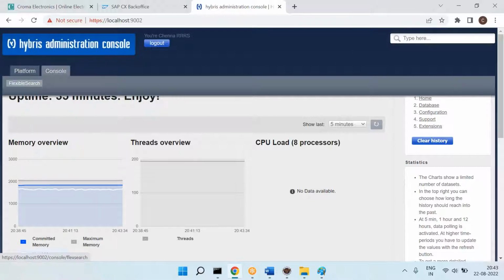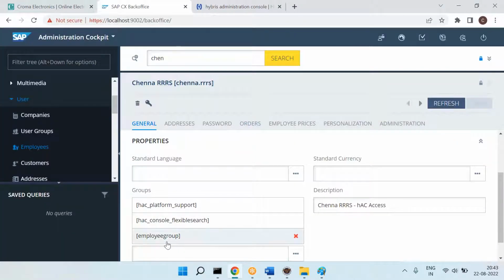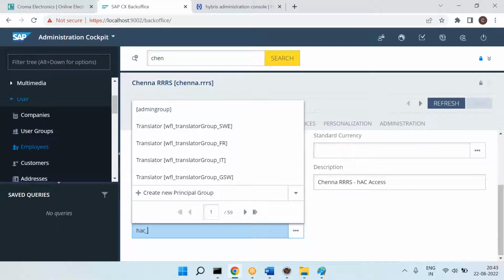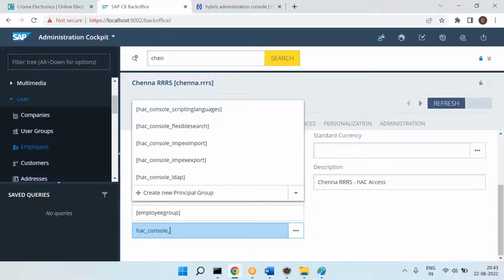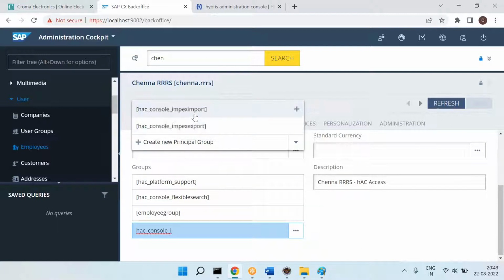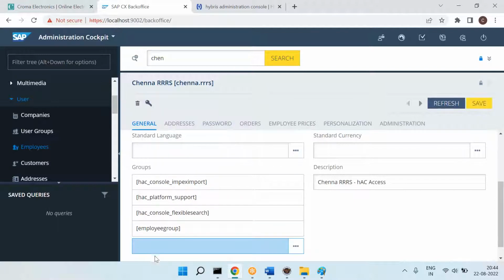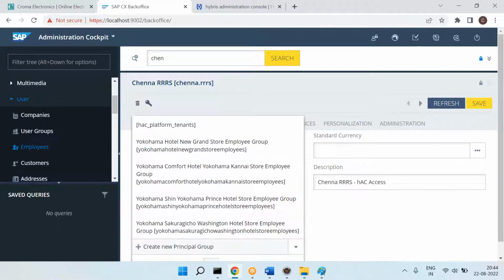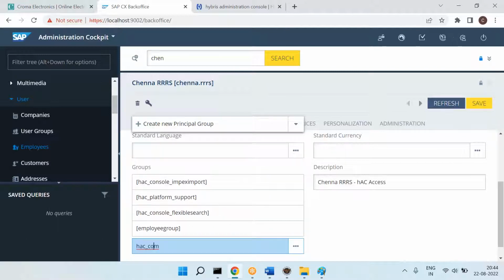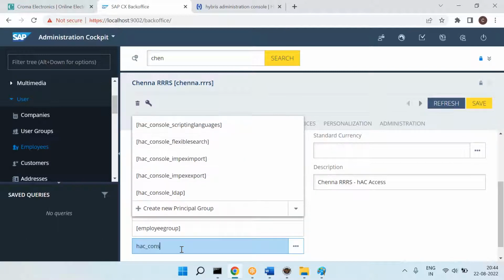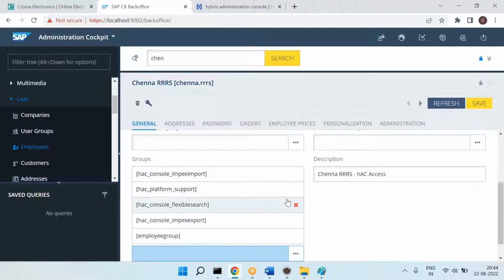Finally, I want to give one more option in the console, which is nothing but impexes. So in the hAC, in the console, I want to give impexes. There are two types of impexes, import impex and export impex. What is the meaning? We will study that now. For now, I'll say import impex and export impex.